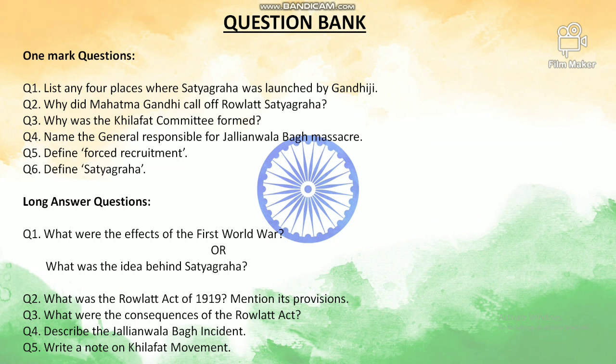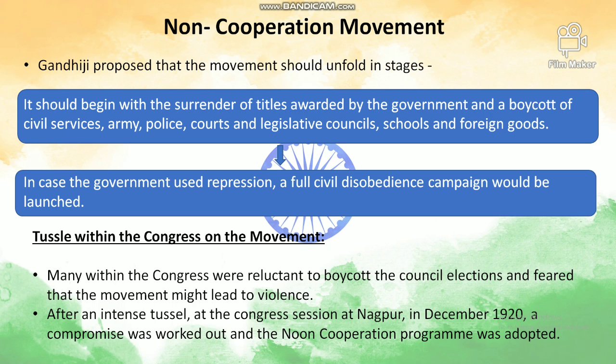In his famous book Hind Swaraj, written in the year 1909, Mahatma Gandhi declared that British rule was established in India with the cooperation of Indians and that it survived only because of this cooperation. So if Indians refused to cooperate, British rule in India would collapse within a year and Swaraj would come. So Mahatma Gandhi proposed this non-cooperation movement because of these reasons. But he decided that this movement should unfold in stages.